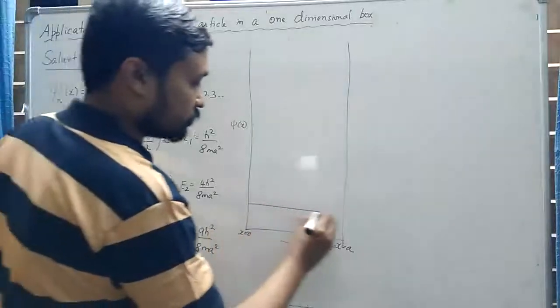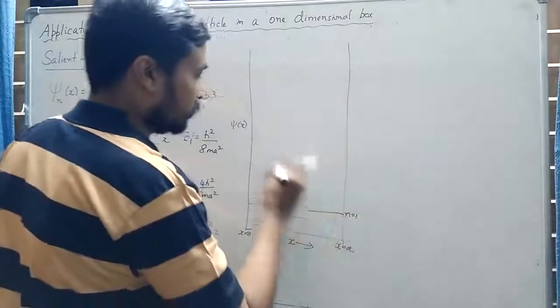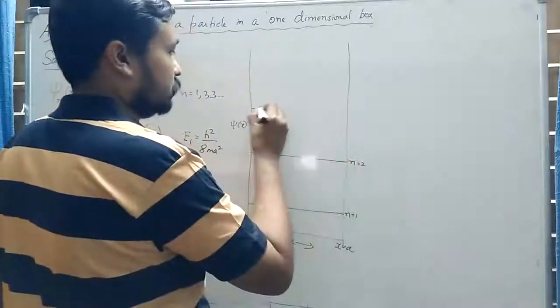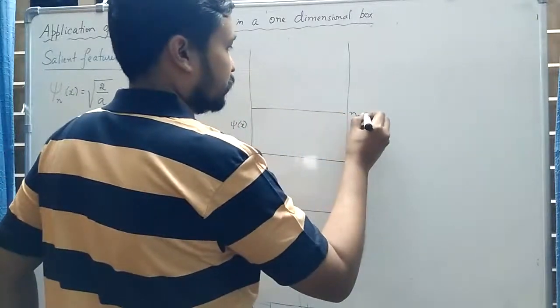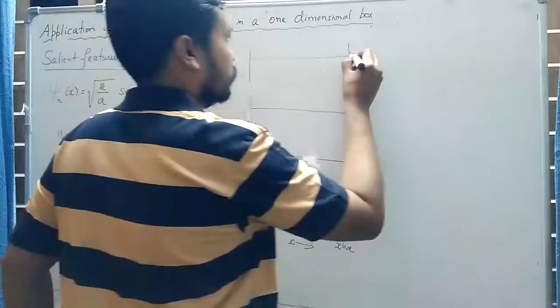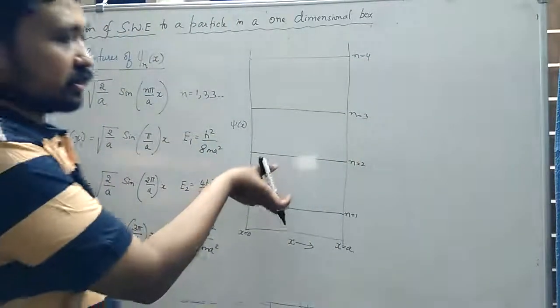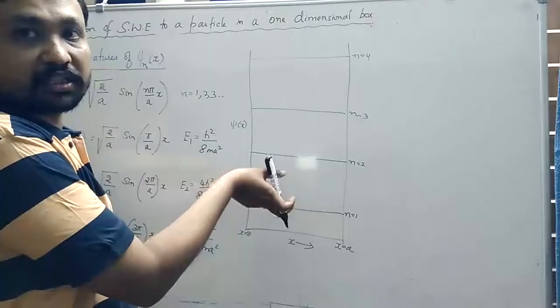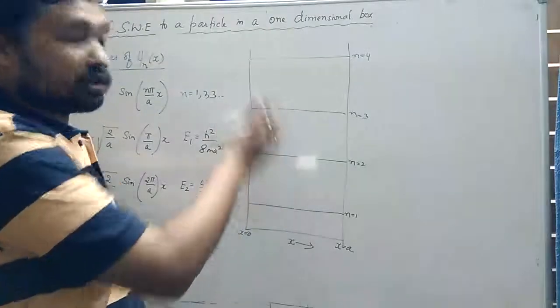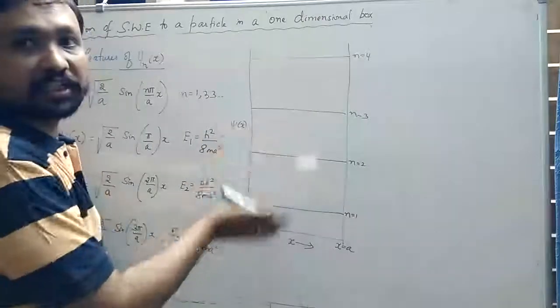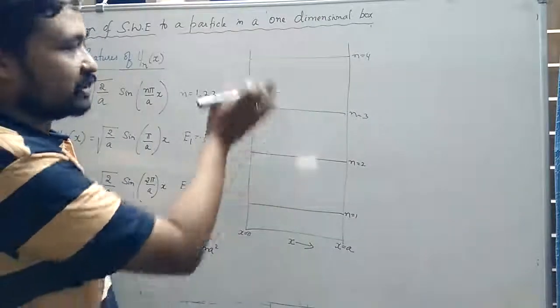So n is equal to 1, n is equal to 2, n is equal to 3, n is equal to 4, and so on. Strictly speaking, this spacing that I have drawn is not correct, but here I am not interested in the energy, I am only interested in the wave function, so please ignore the inconsistency in this spacing.